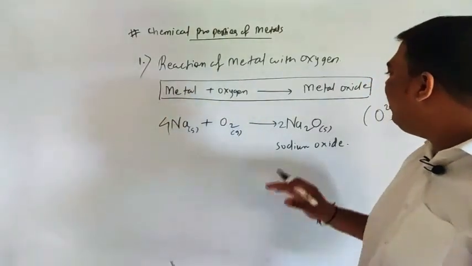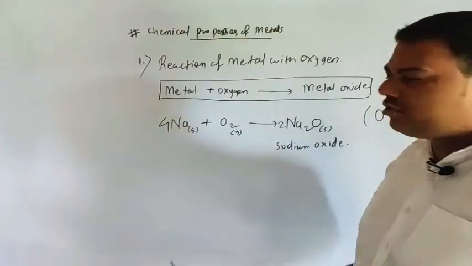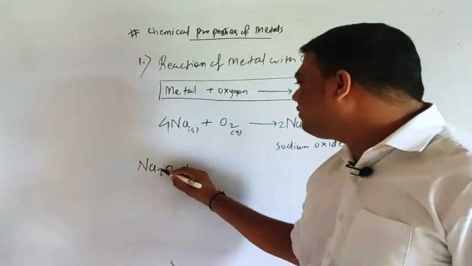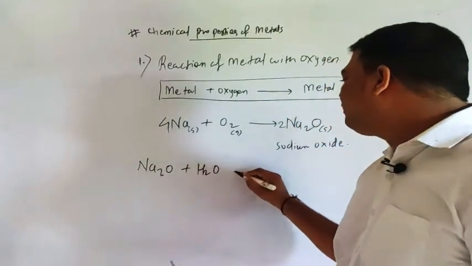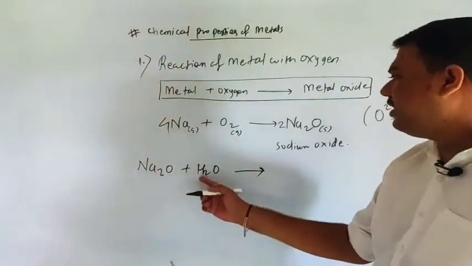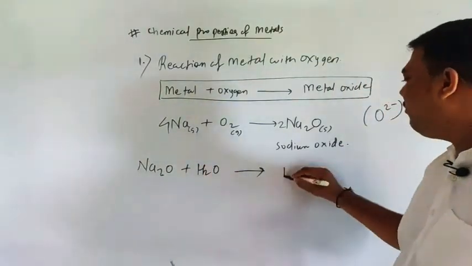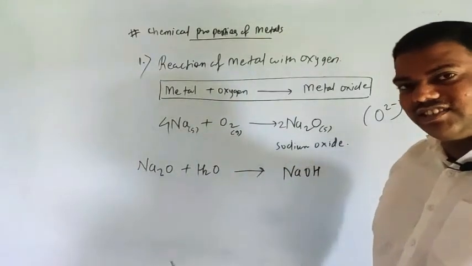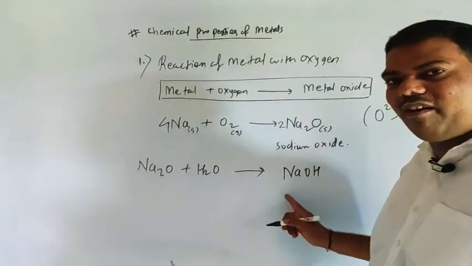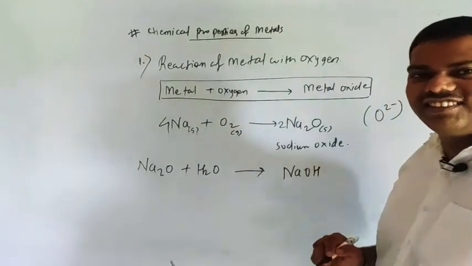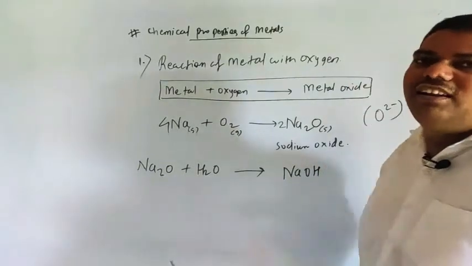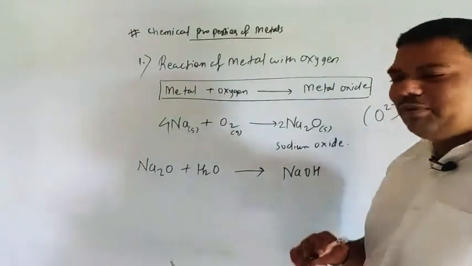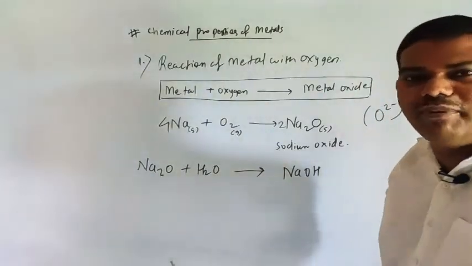Okay. Now suppose we are going to dissolve this in water. So what will form? Na2O plus H2O. What will happen? Yes, obviously here breaking will take place. So you will get simply sodium hydroxide, aqueous. Here a soluble base will form. And as you know, alkalis means water soluble bases. Alkalis. Okay, because this belongs to alkali metals or group 1 metals.